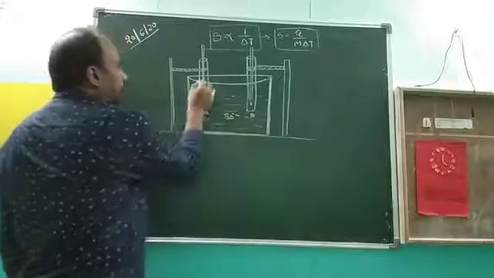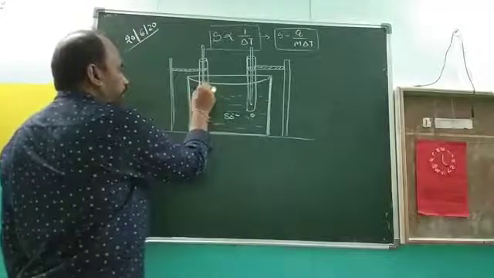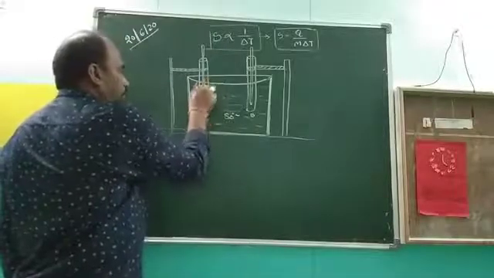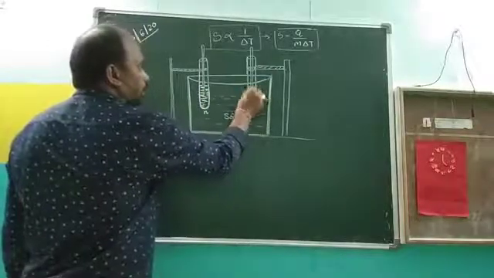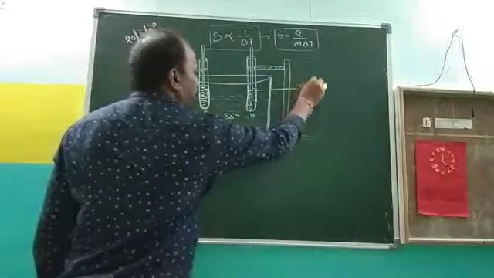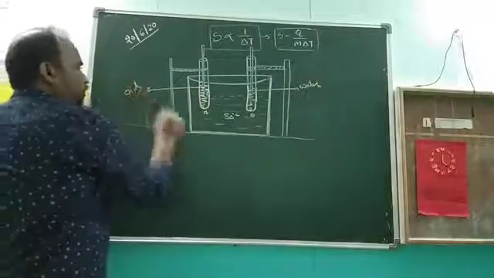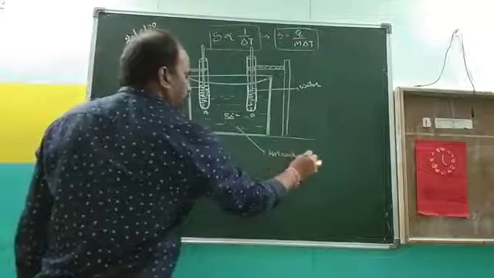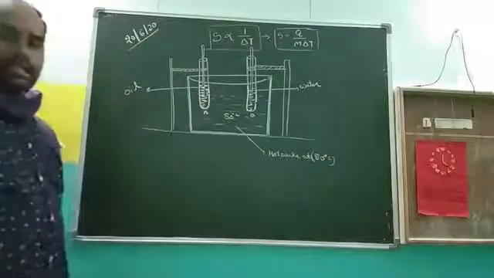Test tube A is filled with oil. And test tube B is filled with another substance, that is water, in the same quantity. And this is hot water at 80 degrees Celsius. So this is the arrangement.